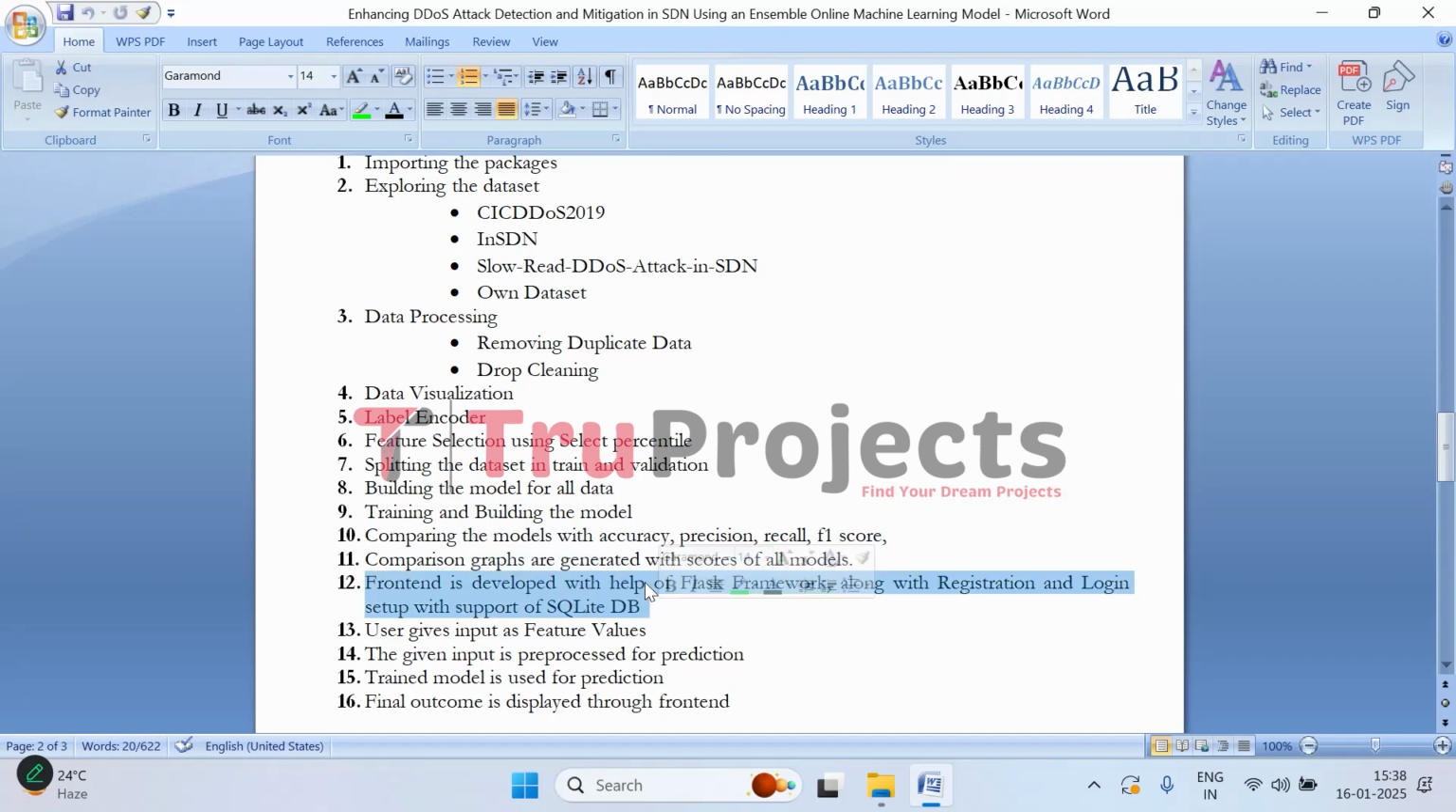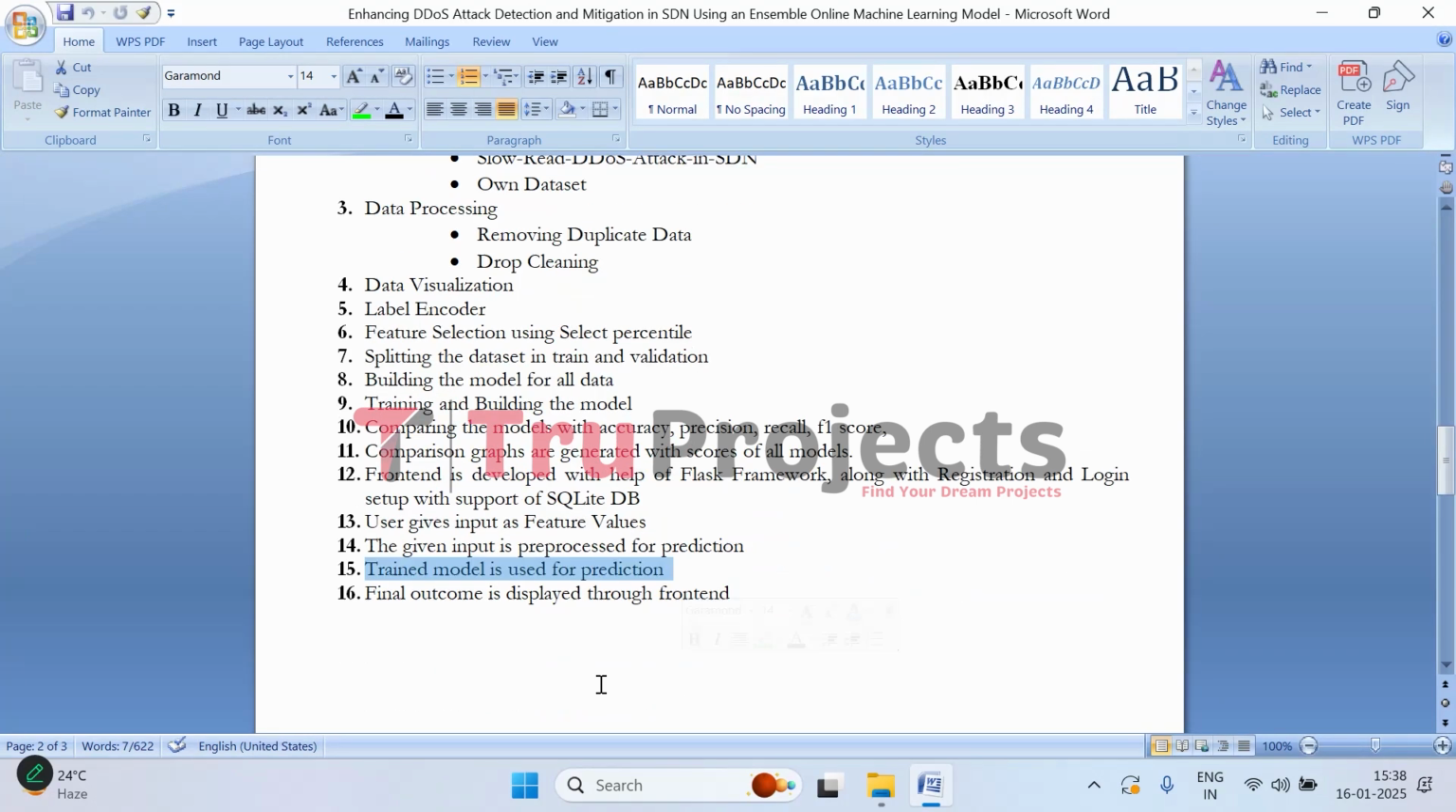Then comes the part of the front end. A front end interface is developed using Flask, which supports user registration and login and stores user data in an SQLite database for user access. Users will be able to provide inputs as feature values on the front end, which will be pre-processed at the back end and fed to the trained model. Finally, the outcome will be displayed through the front end of the application, whether there is an attack or not. So this is how we have implemented it.